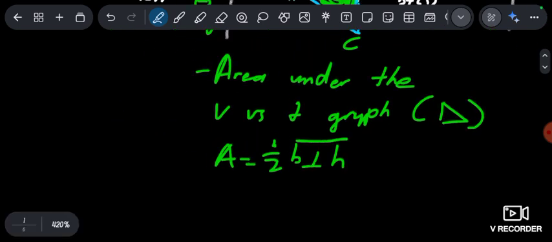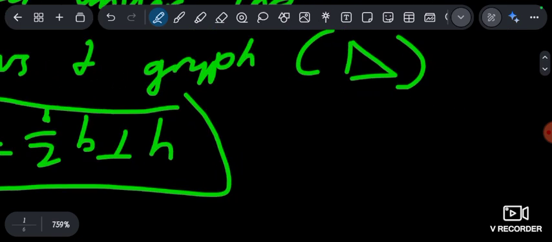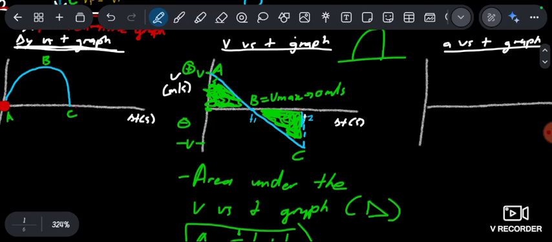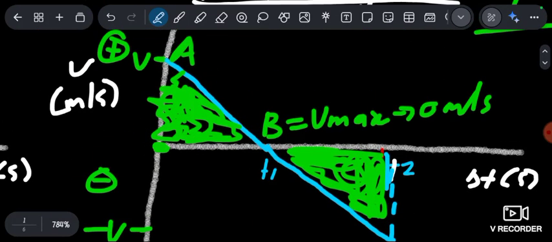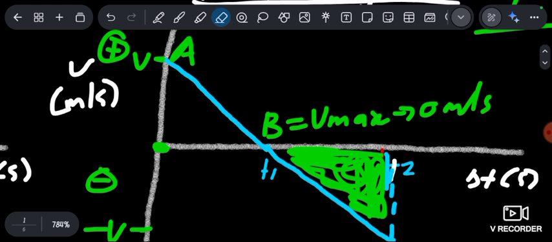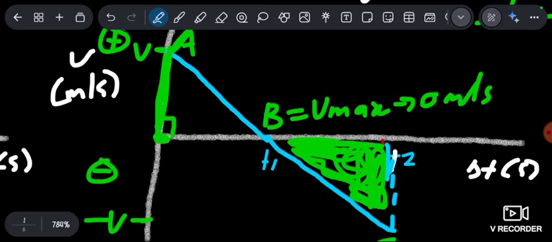I want you to use this one. Do not say V versus time. No. Right? Now, if you look at these triangles, this here, let's remove this thing. Right? This here, let's say it makes a 90. This here would be your perpendicular height. Right? So that would be V.